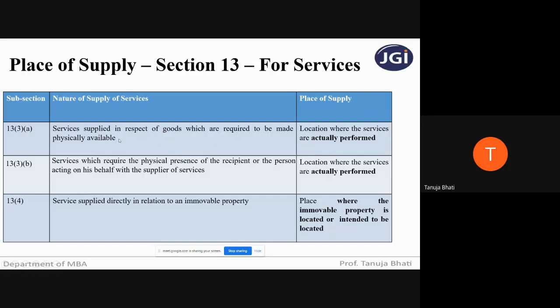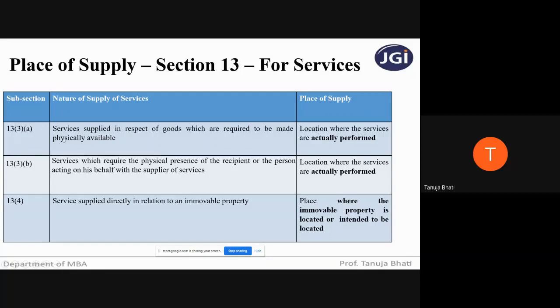In that case, the place of supply will be the location where the services are actually performed.